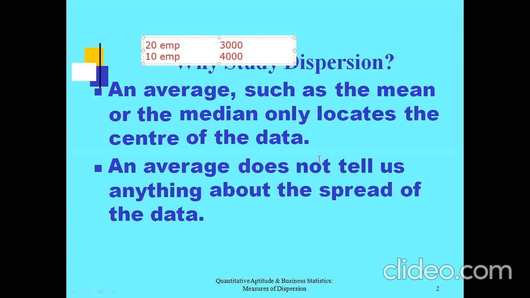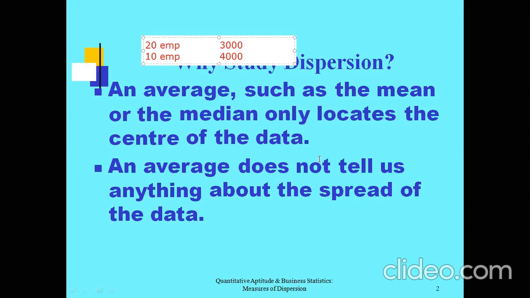Therefore, whenever any set of observations is given, to measure whether the variations are positive, or negative, or neutral, that means all observations have only slight variation from the central tendency, we need to learn dispersion.